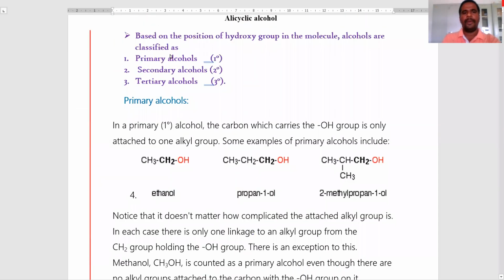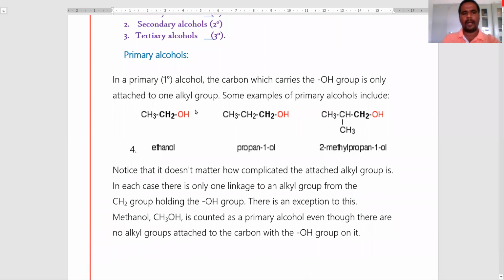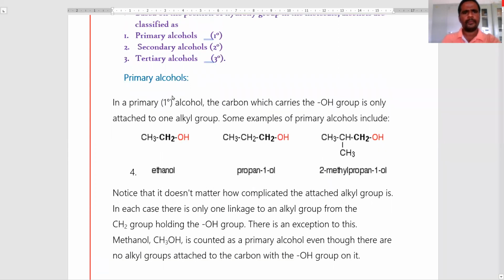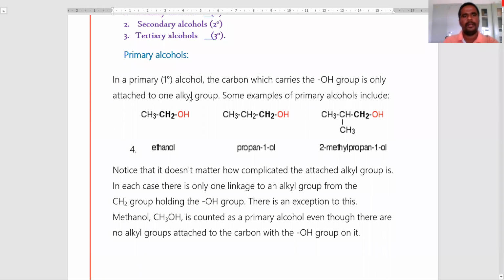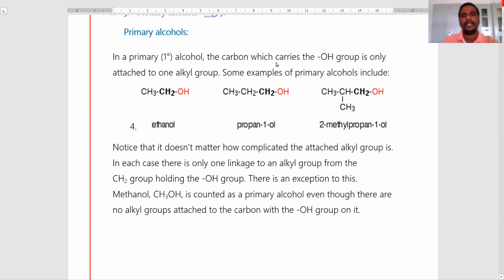Next, based on the position of hydroxy group in the molecule, alcohols are classified as primary alcohols, secondary alcohols, and tertiary alcohols. Now we see what are the primary alcohols, what are the secondary alcohols, and what are the tertiary alcohols. Here, primary alcohols. In primary alcohols, the hydroxy